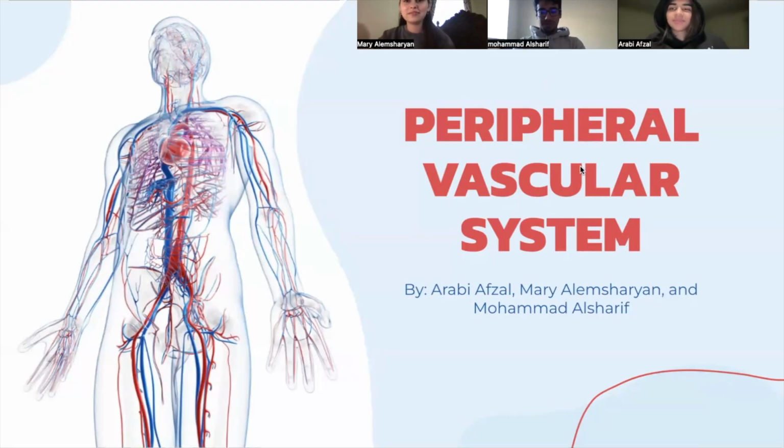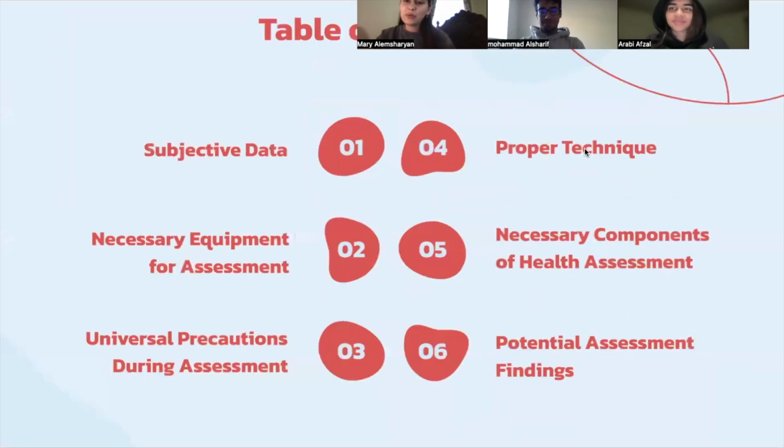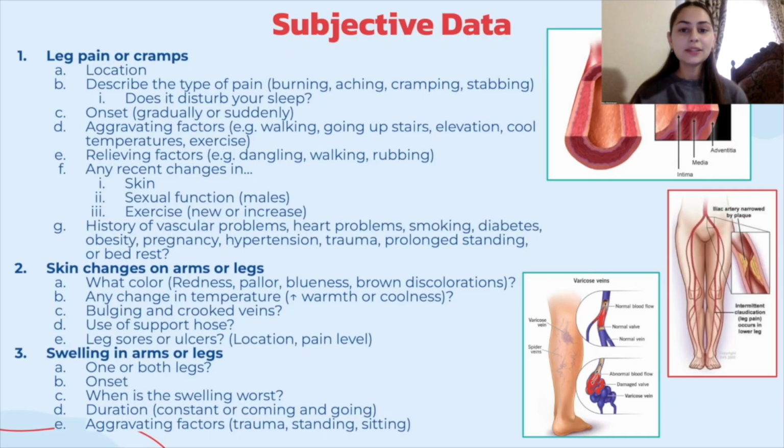I'm Mary. I'm Mohammed. Today we will be reviewing a health assessment of the peripheral vascular system. This system is composed of vessels for transporting fluids such as blood. To assess the patient, you want to first gather subjective data.